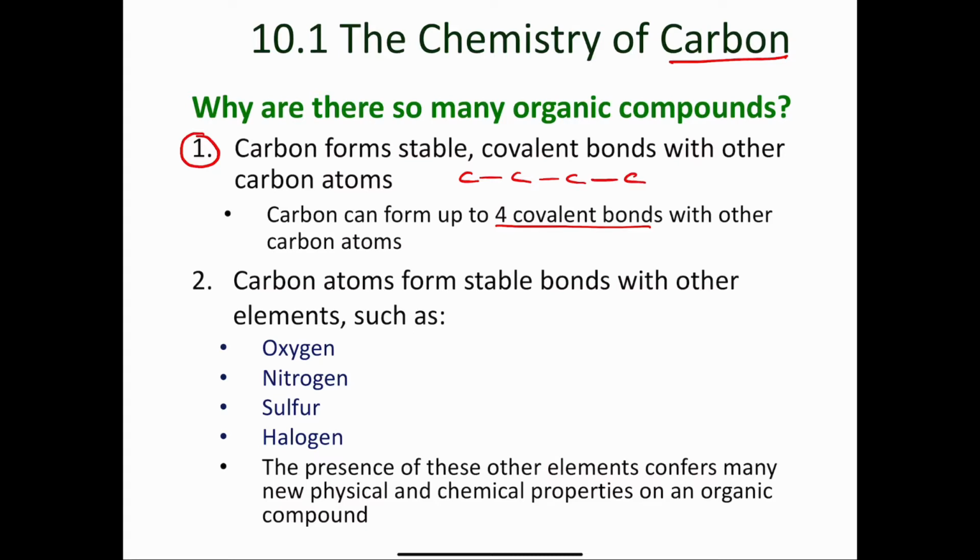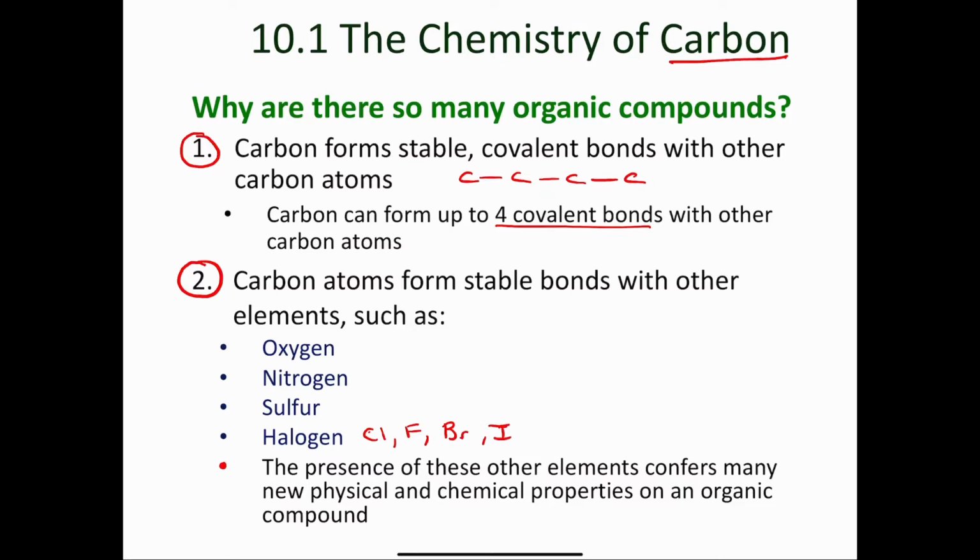The second reason is that carbon atoms form stable bonds with other elements, such as oxygen, nitrogen, sulfur, and the halogens like chlorine, fluorine, bromine, iodine. Those are the halogens. It can also form bonds with elements like silicon and phosphorus. So carbon can form stable covalent bonds with many other elements. And it says here in the last bullet point that the presence of these other elements confers many new physical and chemical properties on an organic compound.